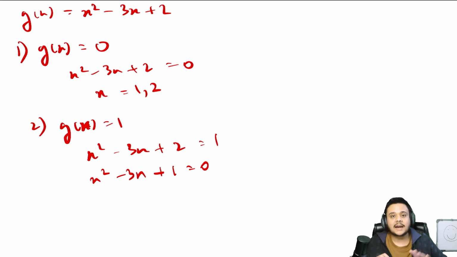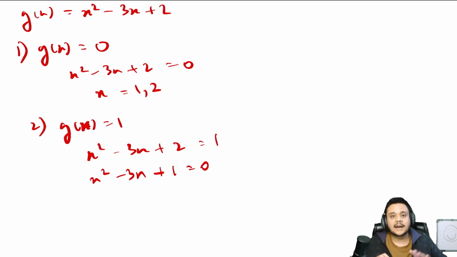So please cross verify that. You'll get something like 3.3, which is also in the range. Similarly, solve for g(x) is equal to 4. You'll get x square minus 3x minus 2 is equal to 0. Again, you will get x is equal to (3 plus root 17) by 2.